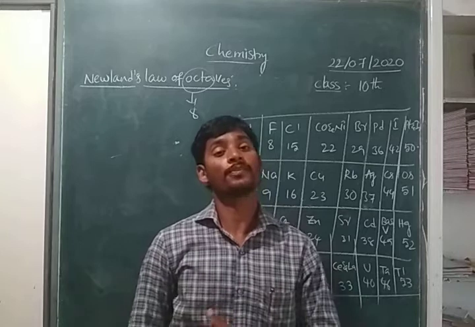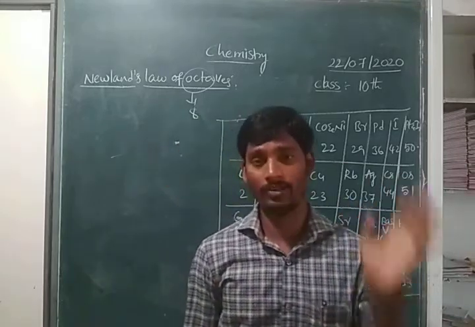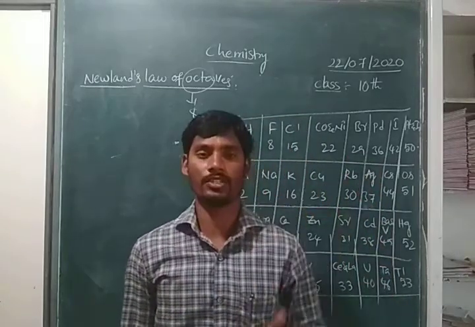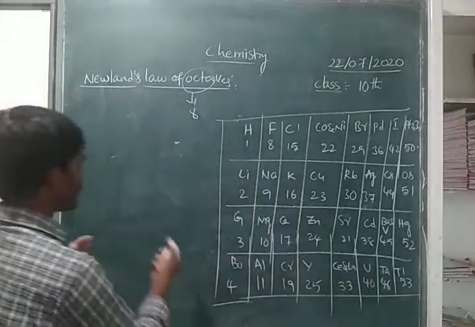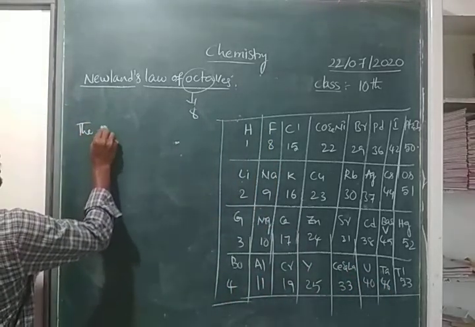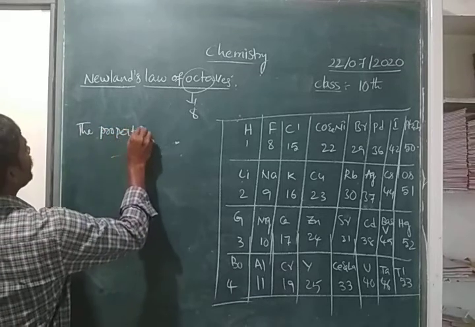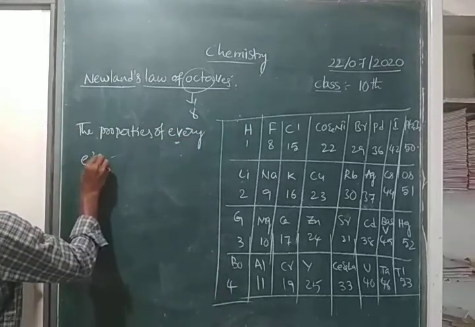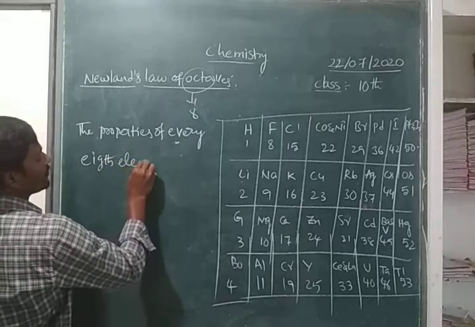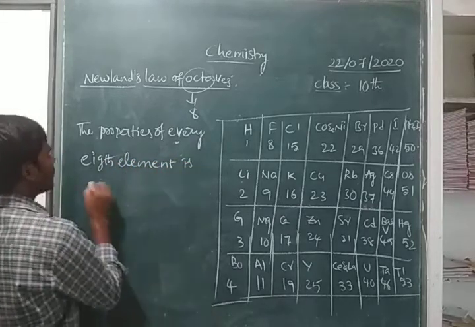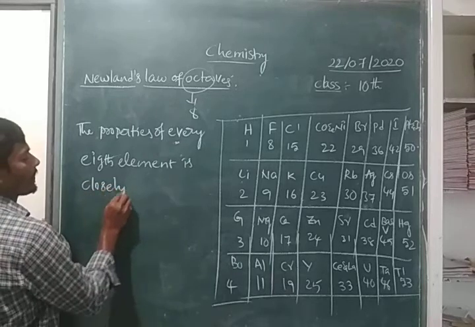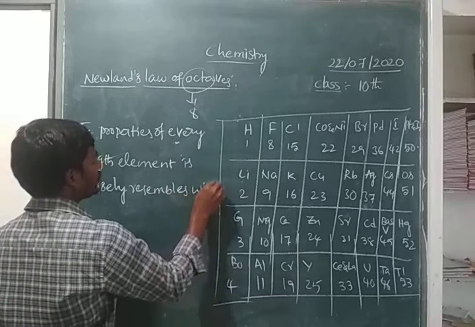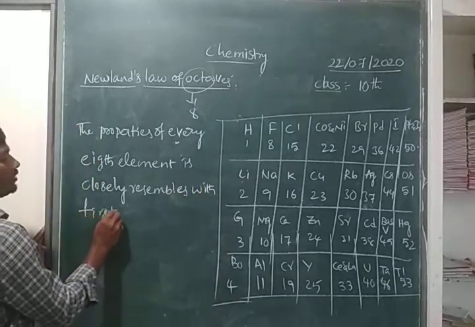The statement was: the properties of every 8th element closely resemble the first element.